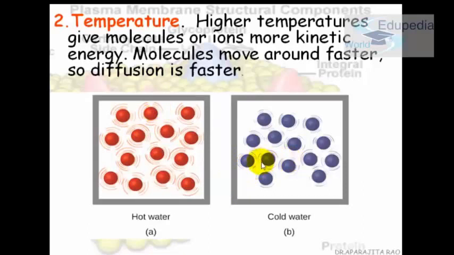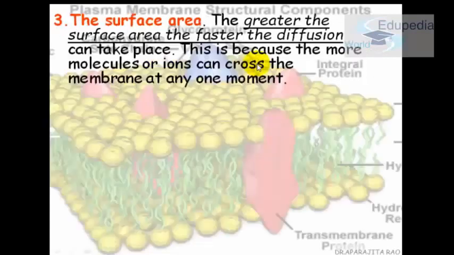You can remember it like this: in cold seasons, all of us want to stay in our blankets. We don't want to move a lot, so we do not have a lot of kinetic energy. So definitely the hot ones will have more kinetic energy. An easier way to remember, yeah. So we'll remember it this way, and because we'll have more kinetic energy, we'll move faster, and so the diffusion will be faster.